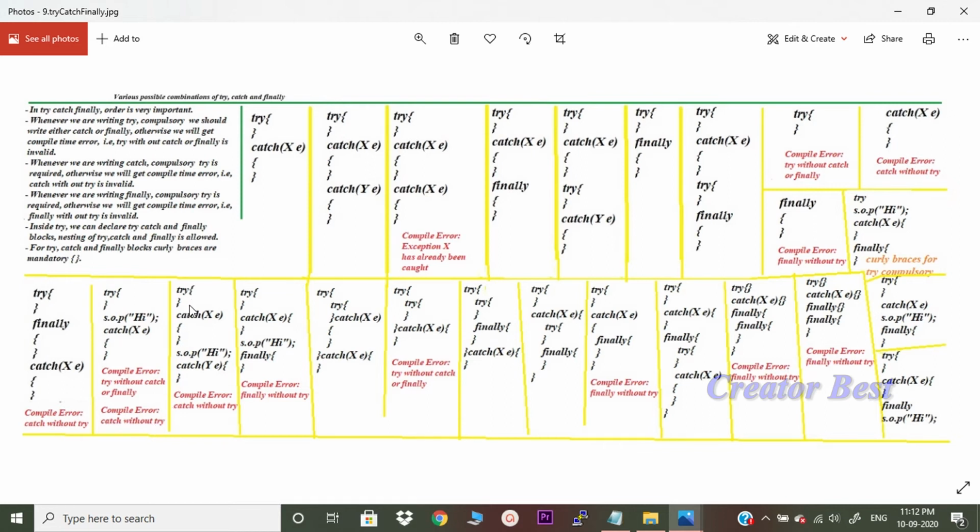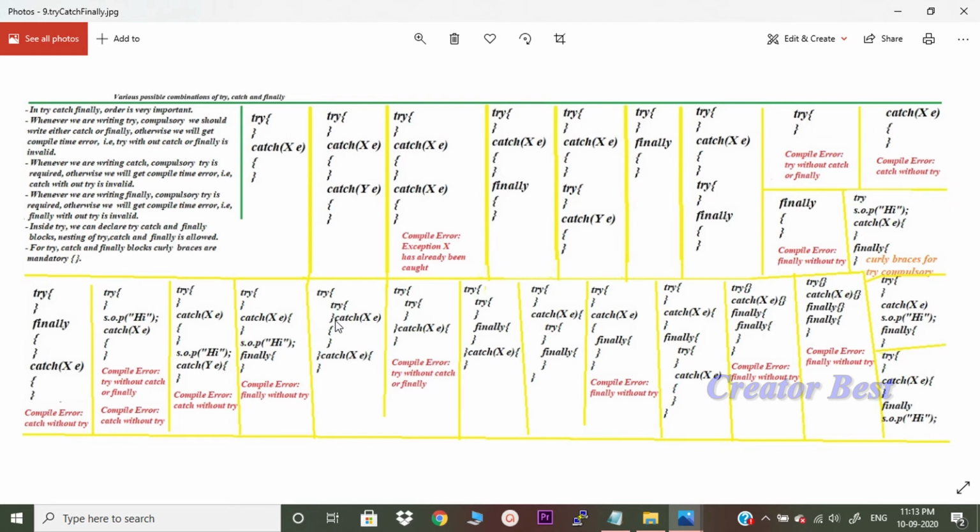So, try and then catch exception E, and then SOP and then another catch, even this is not valid. It will be looking for its corresponding try. The second catch does not have a corresponding try. Catch without try, like this we will get a compile time error. Try, catch exception E, and then SOP. Till here it is fine. Finally does not have a corresponding try. Finally without try is invalid.